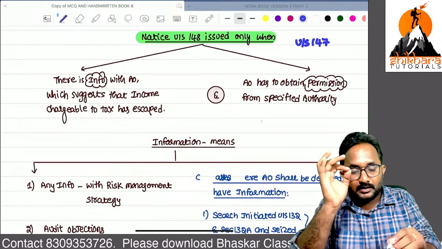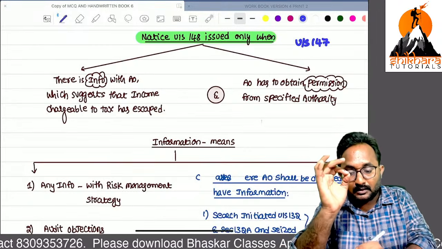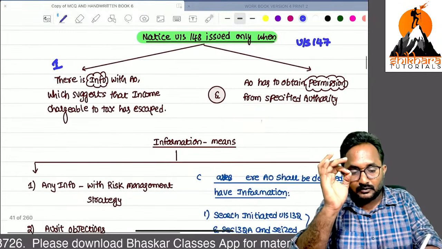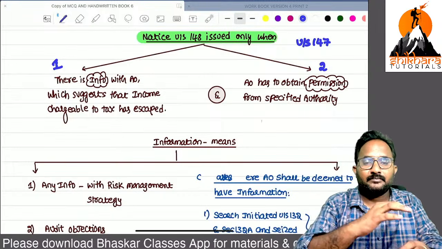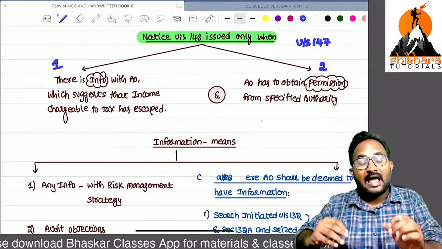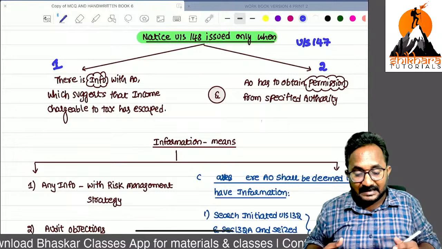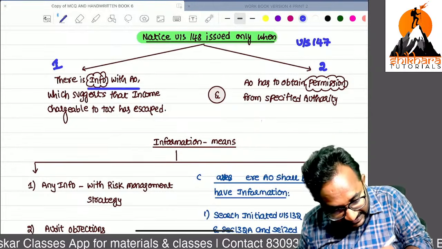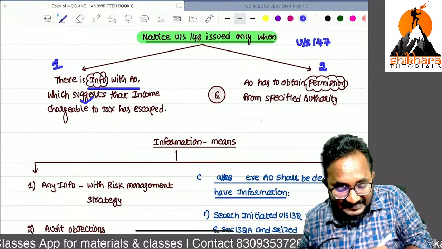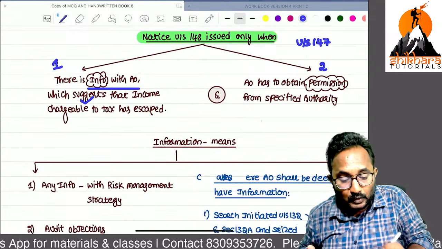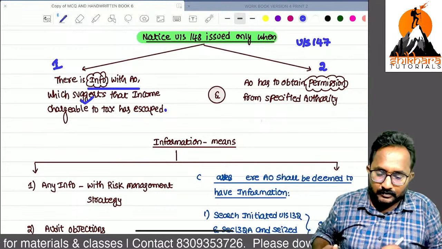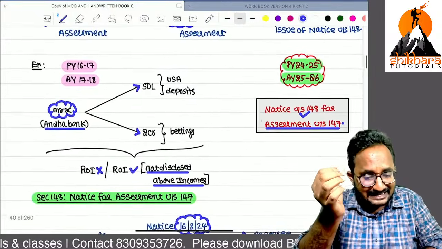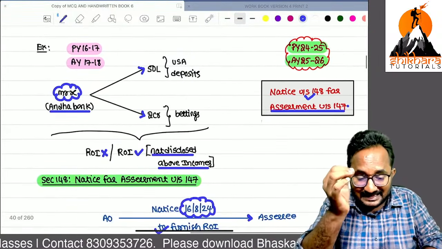Remember, if you want to send the 148 notice, these two conditions we have to check. First, the assessing officer must have information in his hands suggesting that income chargeable to tax has escaped. Sir, in your Andhra Bank account these amounts were credited, and these have all escaped from the tax.